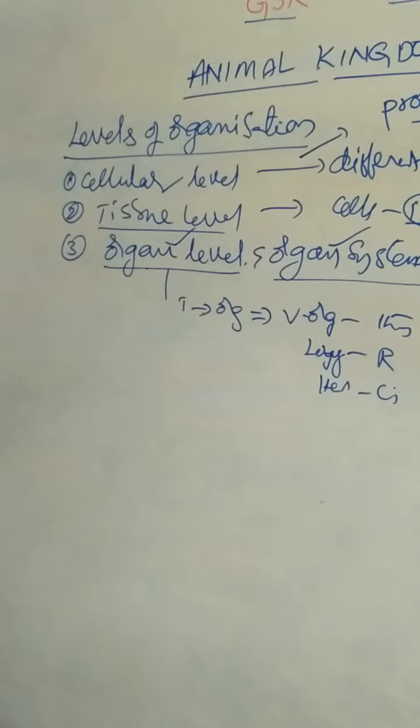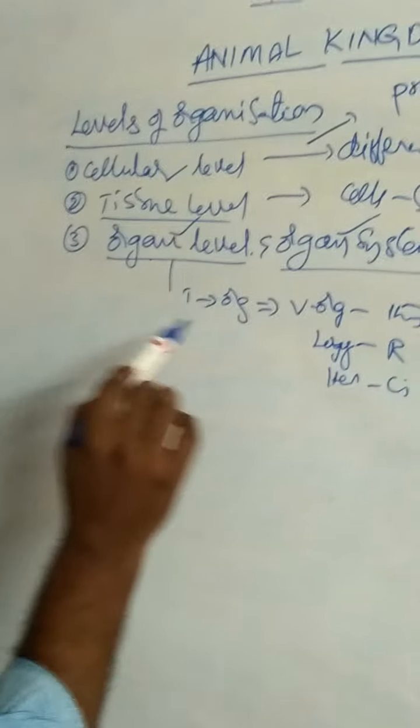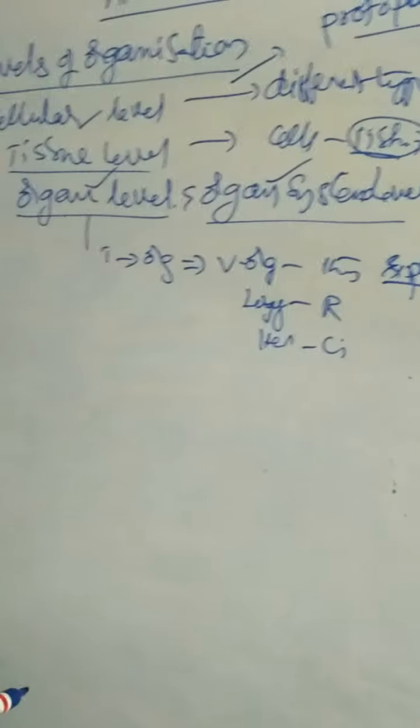Once again, I repeat, there are different types of levels of organization: cellular level, tissue level, organ level, and organ system level. Protoplasmic level, example, protozoa. Cellular level of organization, porifera. Tissue level of organization, Cnidaria and Ctenophora. Organ level, example, platyhelminthes. Organ system level, platyhelminthes to chordata.